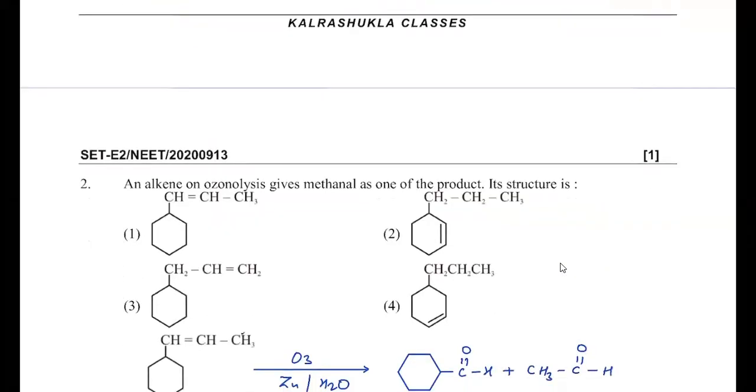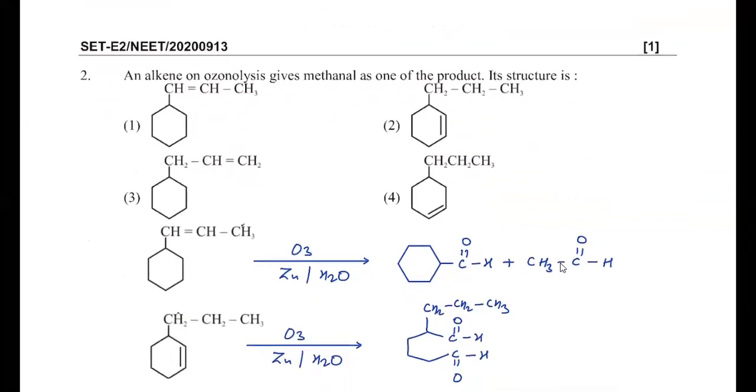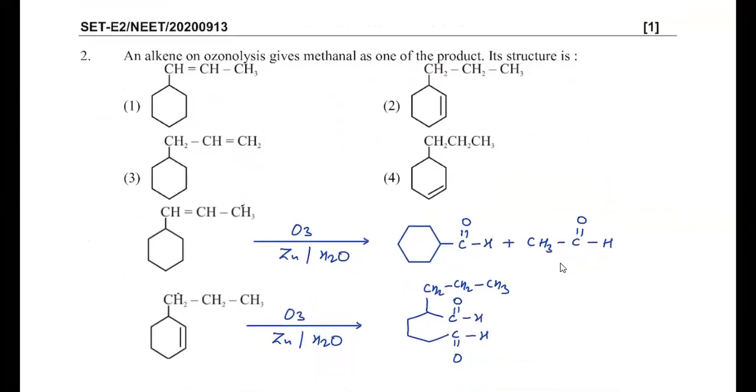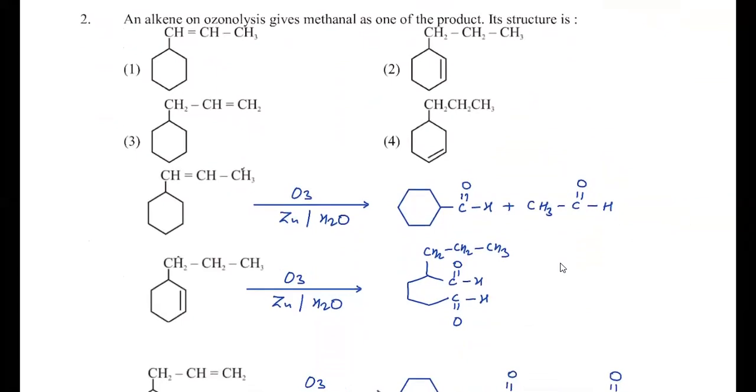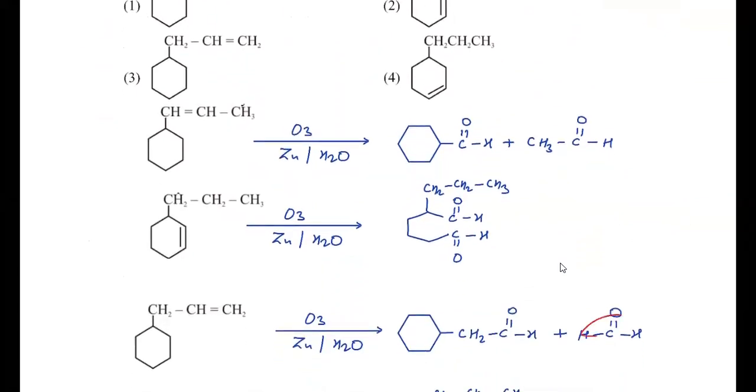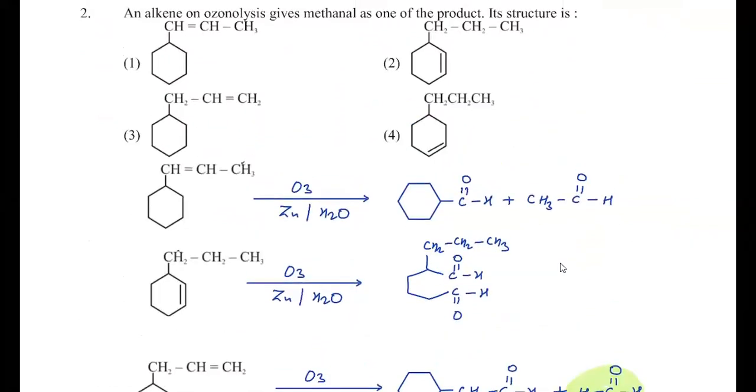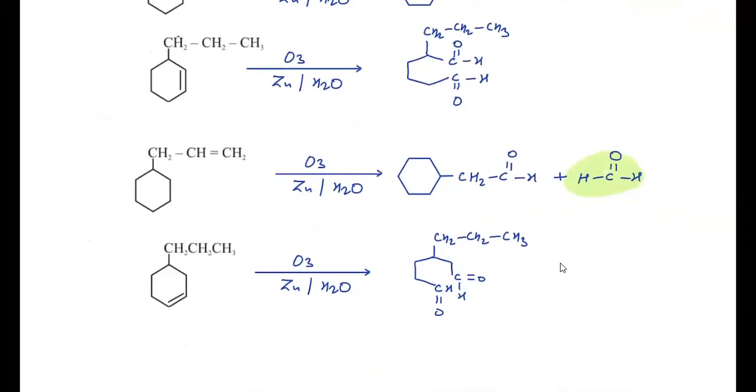In the next question, an alkene on ozonolysis gives methanol as one of the products. So you all know that in the ozonolysis process, we remove the double bond and we add C double bond O. So I have written the ozonolysis products. You have to check for methanol, that means formaldehyde. That is formed in reaction number 3. So your answer must be 3 for this question.